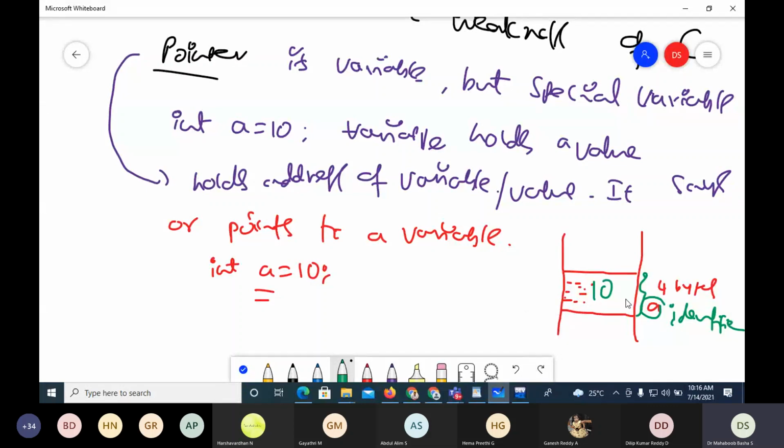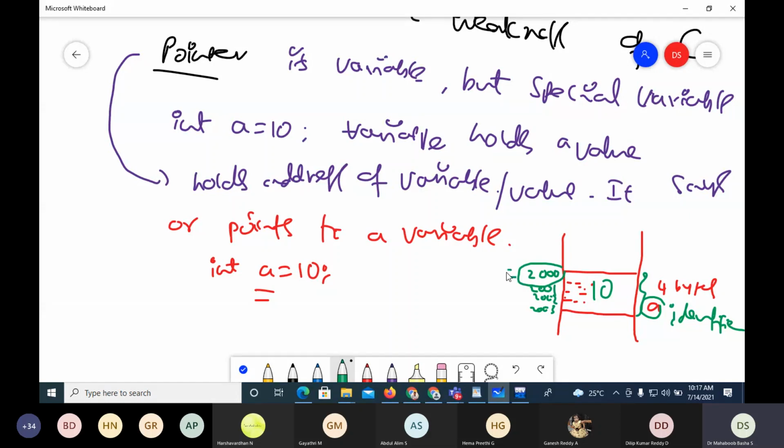Because the variable occupies memory, every memory location will have an address. Here it is occupying 4 memory locations. It may have addresses 2000, 2001, 2002, 2003. But the address of a variable means the address of the first location.